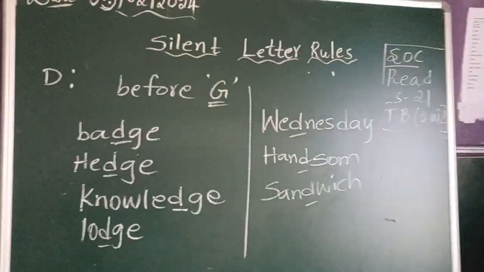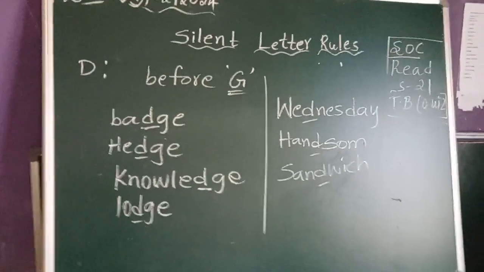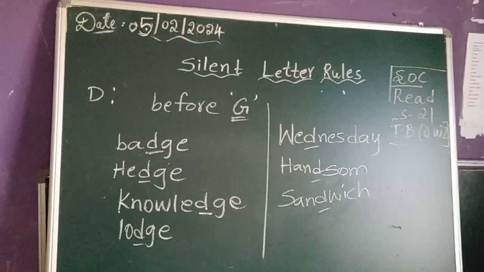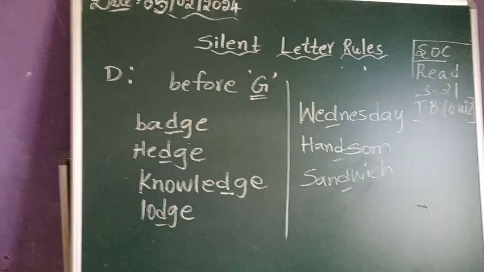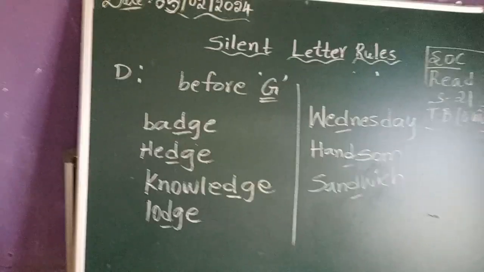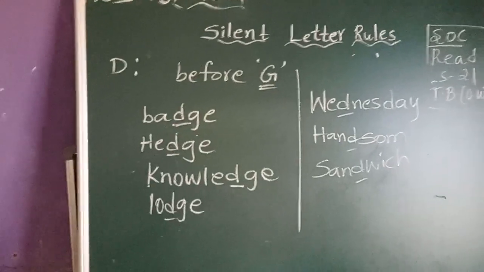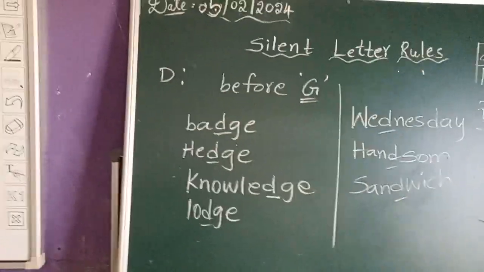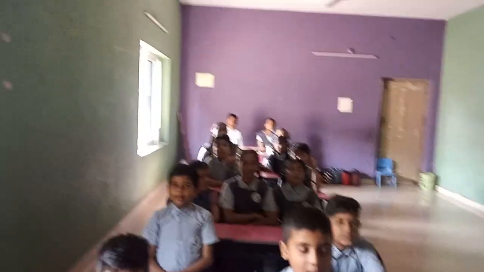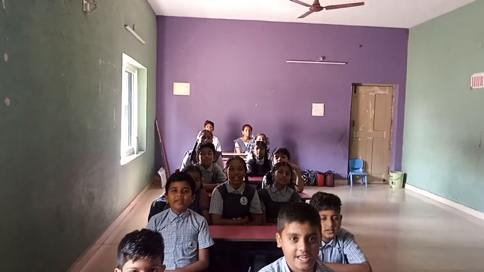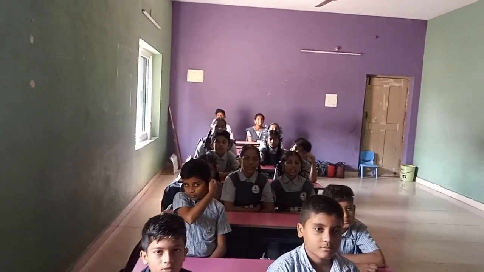But that will not follow this rule. These are the exceptions. Here we are pronouncing Wednesday. Handsome we should not say, handsome. D is silent. Remember, these kinds of words you have to learn by heart. Next, sandwich. It's not sandwich. When is D silent, children? Before G. If D comes before the letter G, then D will be silent.